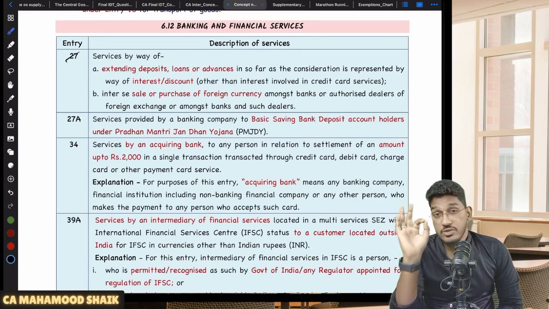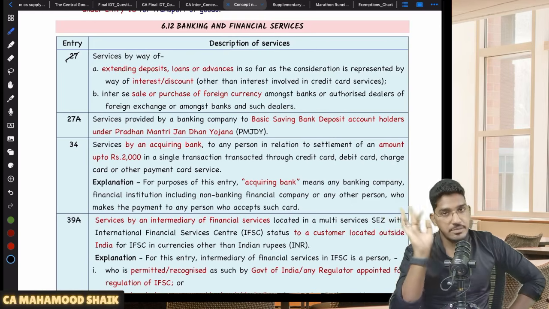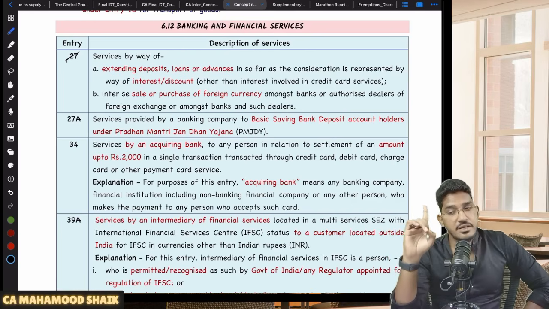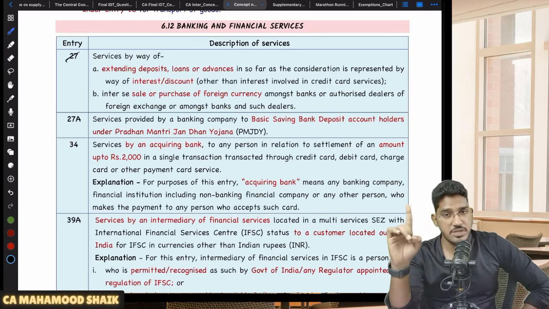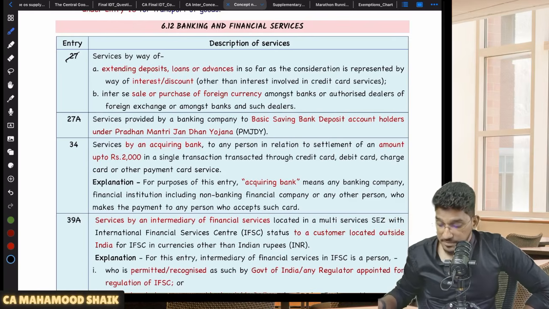And even when it comes to interest, credit card interest is not exempted. Credit card interest will become taxable. All other kinds of interest and discount are exempted except credit card interest. For credit card interest, there is no exemption available. And beyond interest and discount, if any other charges are collected, they will also be taxable.